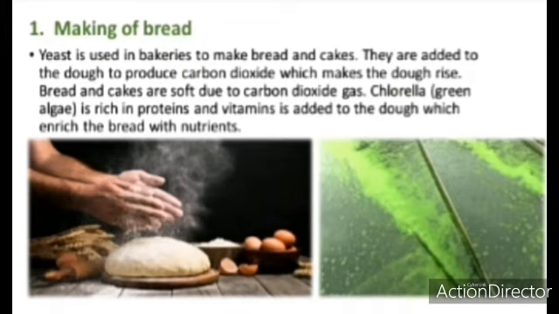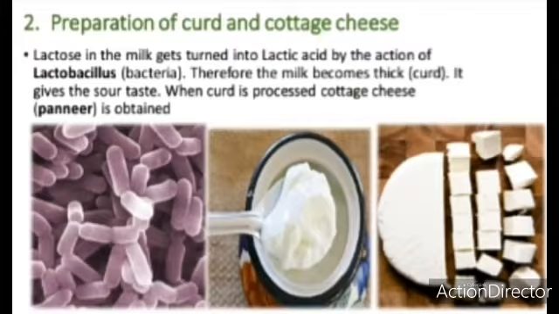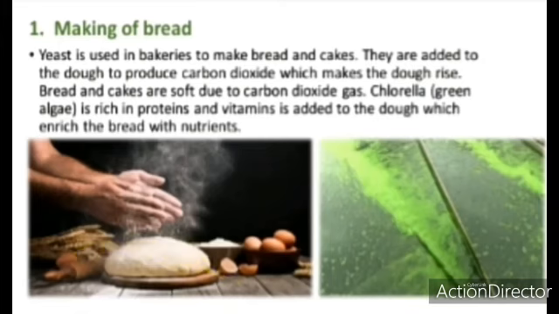They are added to the dough to produce carbon dioxide, which makes the dough rise. Bread and cakes are soft due to carbon dioxide gas. Chlorella, a green algae rich in proteins and vitamins, is added to the dough, which enriches the bread with nutrients. If we make a dough by adding yeast, the portion will rise and it will be very soft.